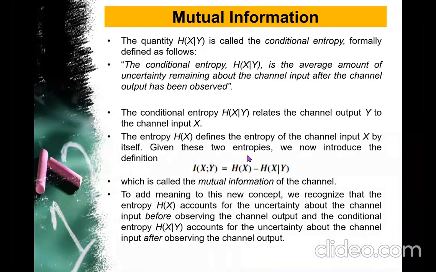So from the input entropy, if I subtract the conditional entropy, what I get back is the mutual information.